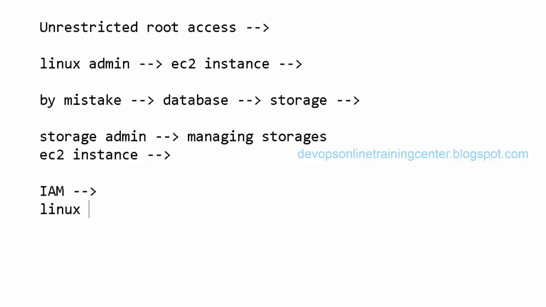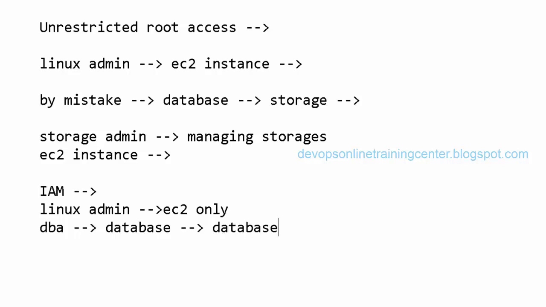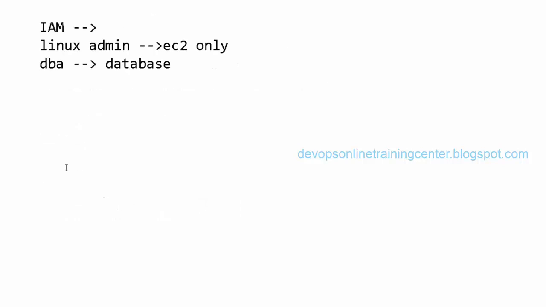Let us say if he is a Linux admin, I'll give access to EC2 only. He'll be able to work on the EC2 service only. Other than that, he'll not be able to access anything, right? If the other guy is a DBA, a database administrator, he'll be working on the database only. He cannot touch EC2 instances, right? So like that, I want to create different users. The database administrator will work on databases only and cannot work on EC2 instances.